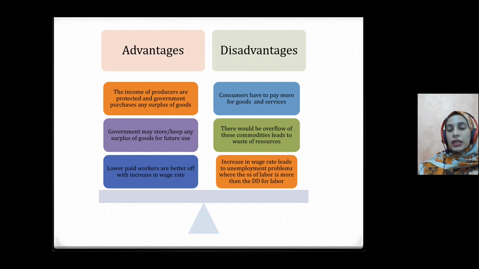The increase in wage rate will also lead to unemployment, especially for local workers. So here is some explanation of price control that government might impose if it sees that it is necessary to help consumers or to help producers in the market.